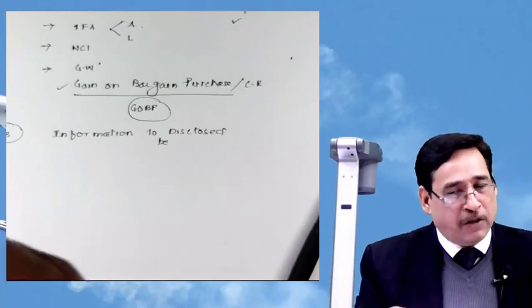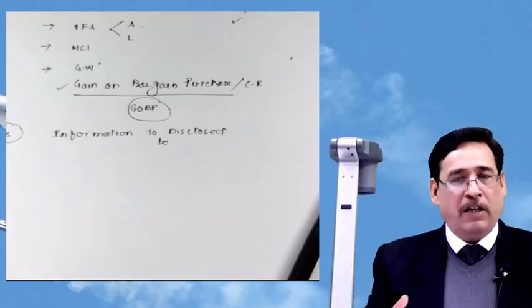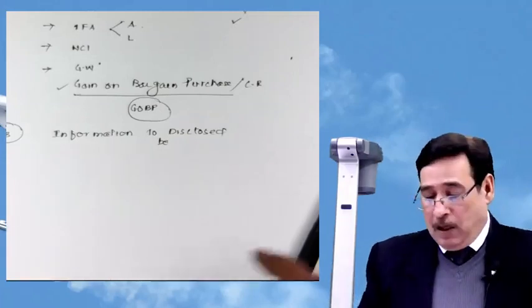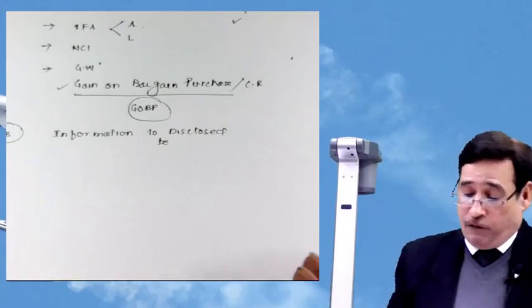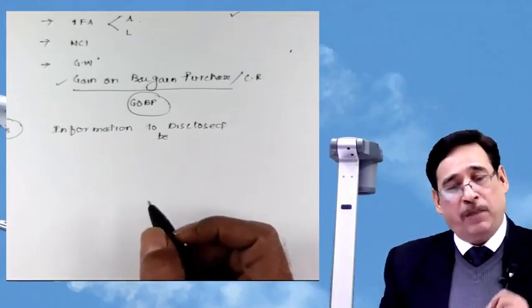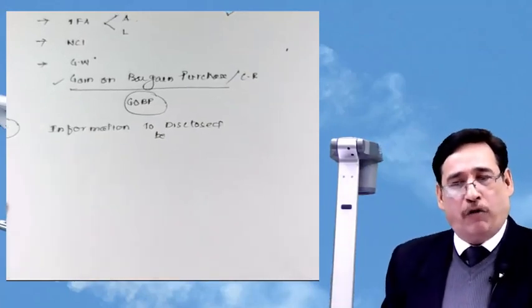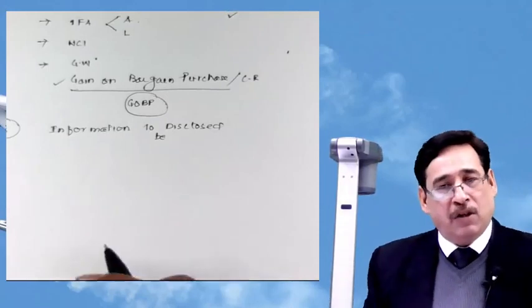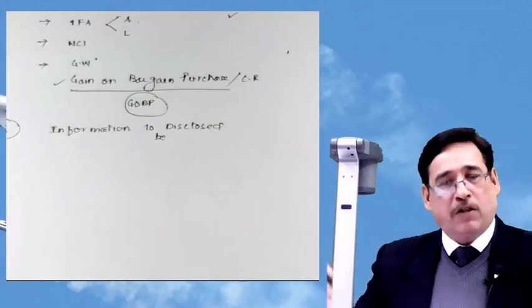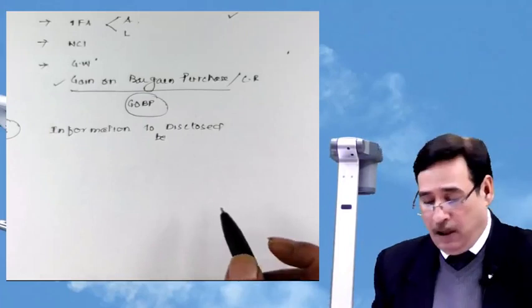Logically, gain on bargain purchase is never possible, but it is possible only when the selling entity or acquiring entity, as we call it nowadays, is under some pressure. Second point which this particular Ind AS stresses upon, it tells the acquired company that you need to find out the vital content of this entire transaction, which is quite important from the perspective of the investors or the parties having interest in your organization. Try to disclose that.